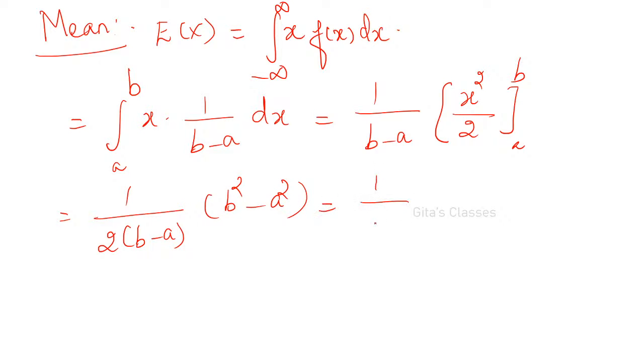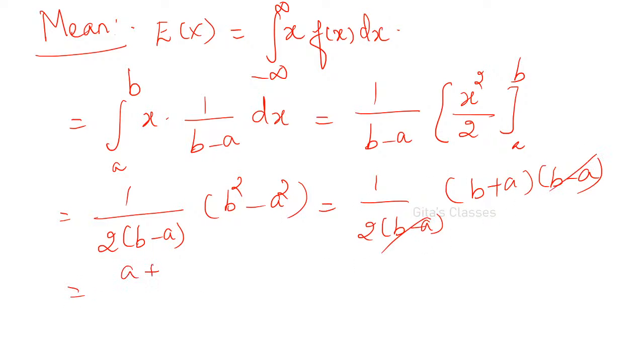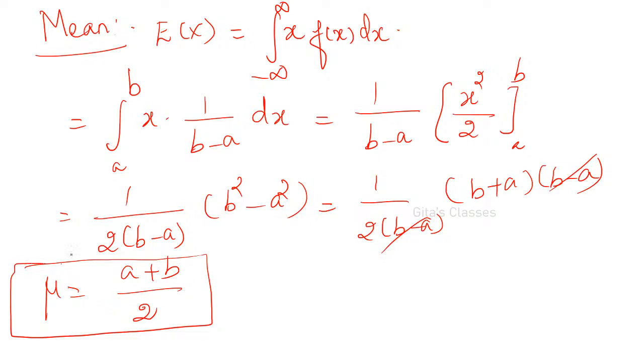This b squared minus a squared can be written as b plus a into b minus a, using the a squared minus b squared formula. So b minus a will get cancelled. You can write it as a plus b by 2. So the mean mu is equal to a plus b by 2 for the uniform distribution.